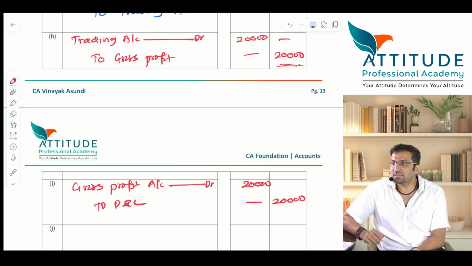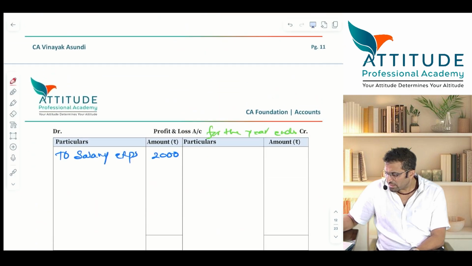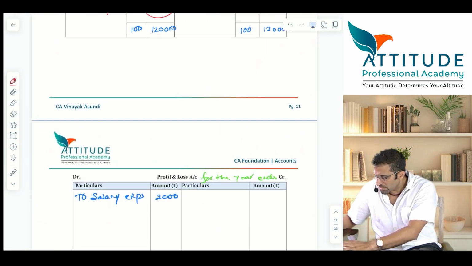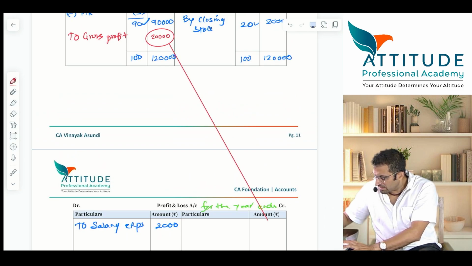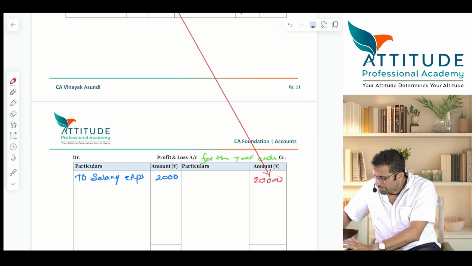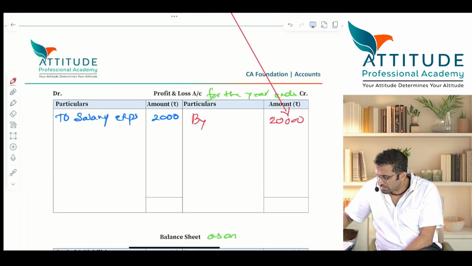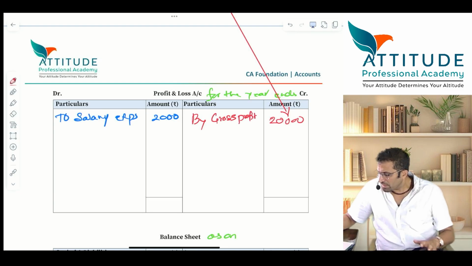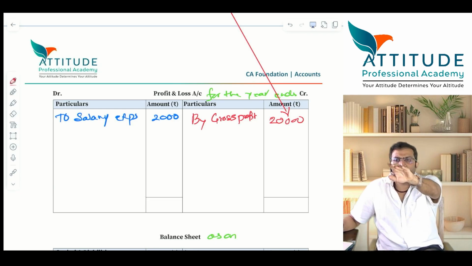Any difficulty? Sir, will the transfer come here? Okay. Yes. To GP, by GP. All of you are getting it? By gross profit. How much? 20,000. Is that clear?